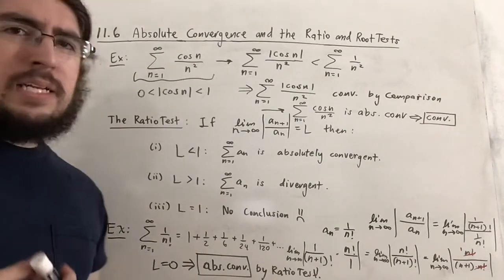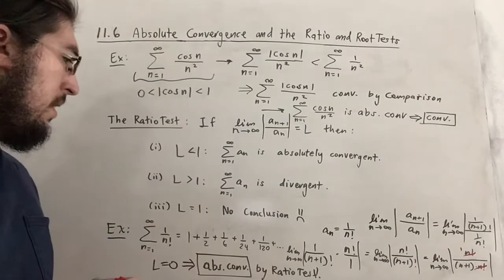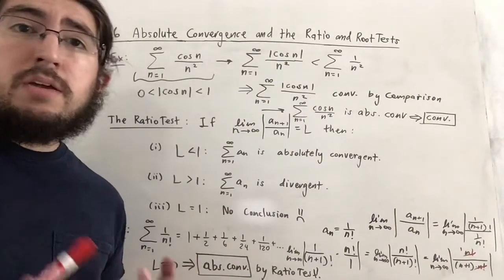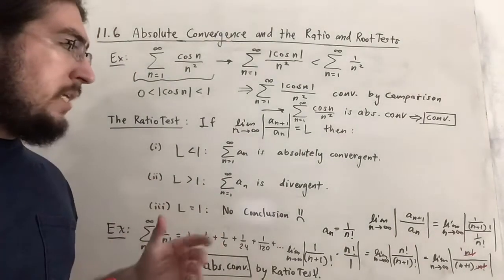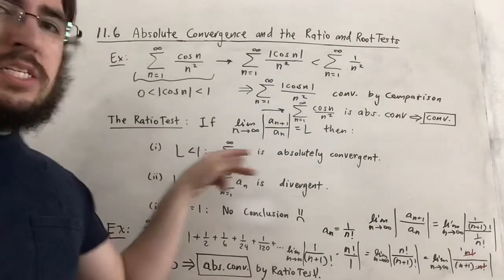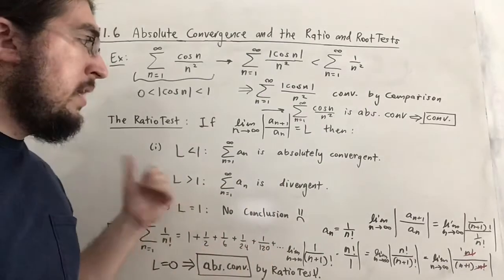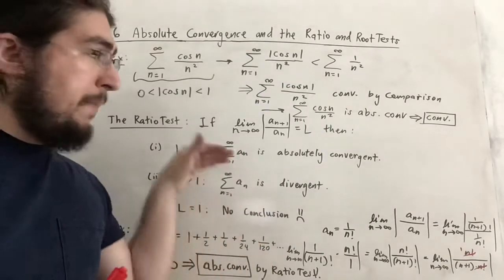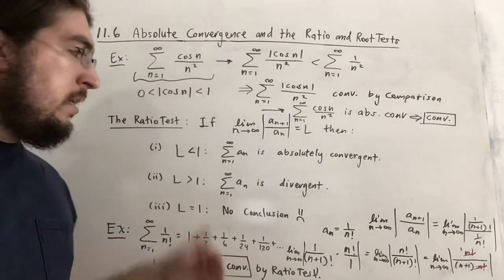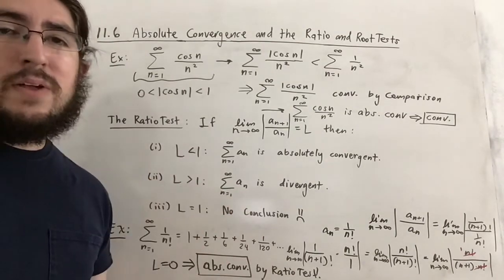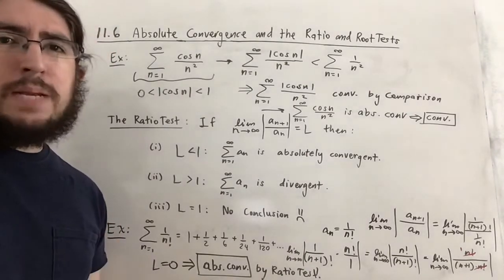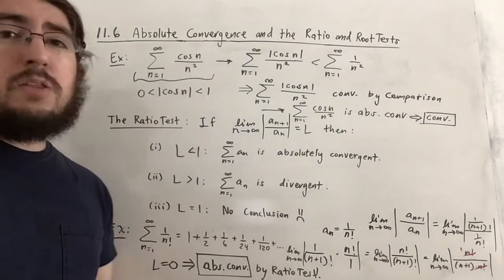And what's kind of funny is that any series that is conditionally convergent, if you apply the ratio test, it's going to be inconclusive, because if you're not inconclusive, we know if it's conditionally convergent, it can't be absolutely convergent. And since it's convergent, it can't be divergent. So the ratio test would have to be inconclusive there, which is interesting. But with that being said, we'll take a look at a few more examples, and then we'll finally take a look at the root test.